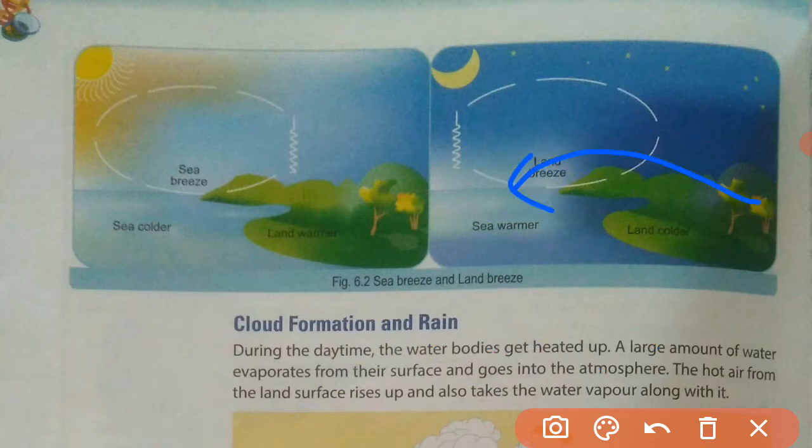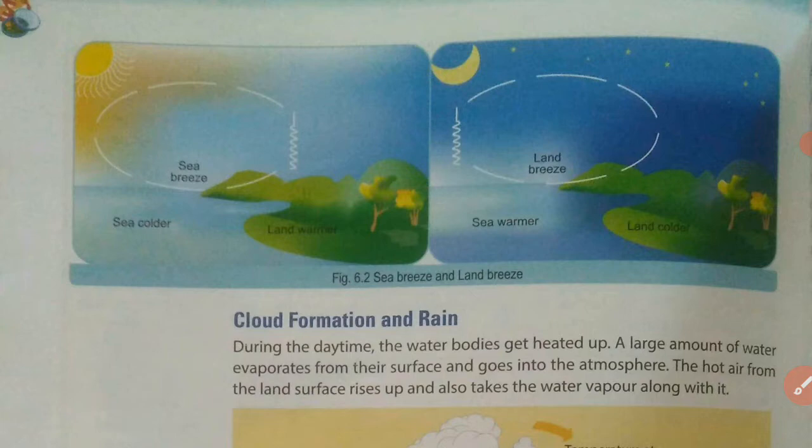When the breeze starts to move from land to the sea during the night, this is called land breeze. So this is about the sea breeze and land breeze.